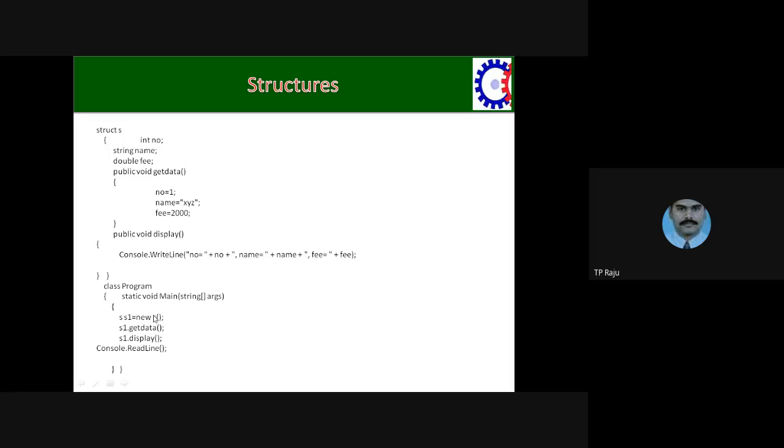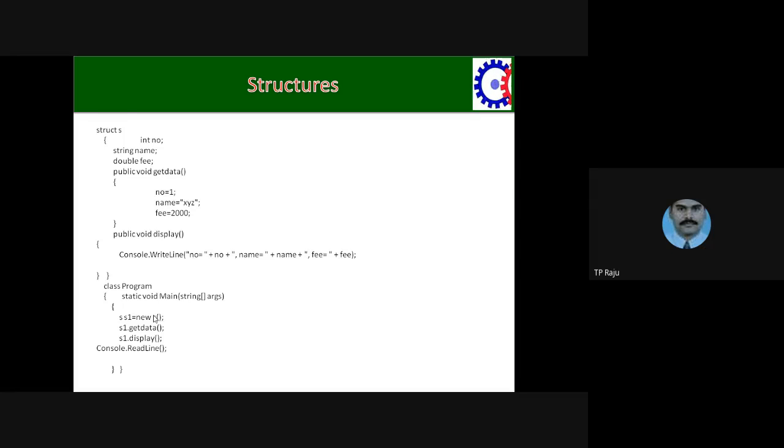you are creating a variable of S structure, that is S1. See, the way of writing the variable creation here, because you are using new keyword here. S space S1 equal to new S of. Here you are creating variable of a structure like class object creation. Though you use new keyword, it is called value type only. It is called variable only.